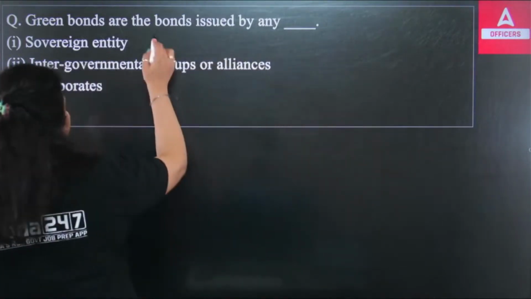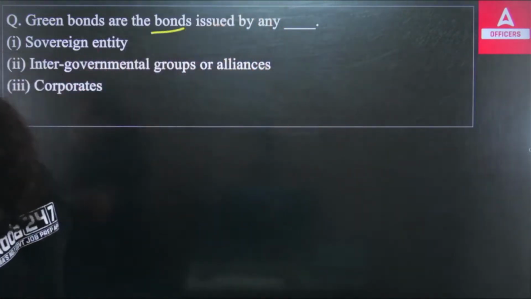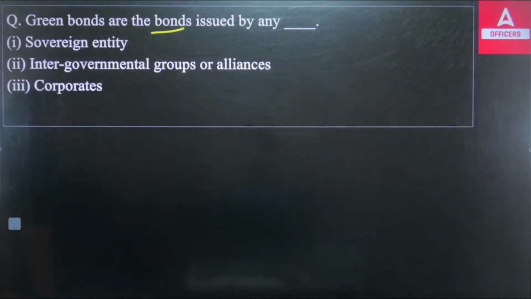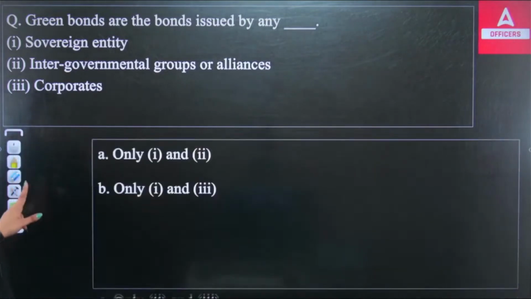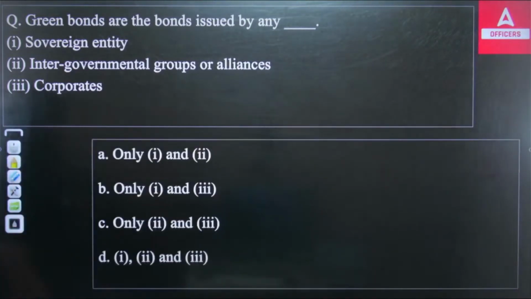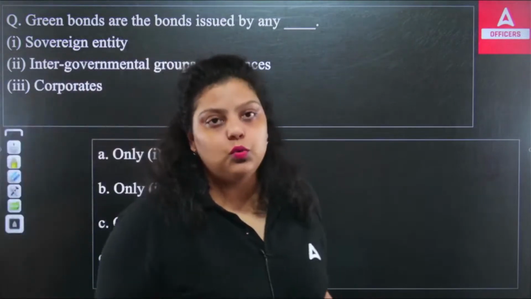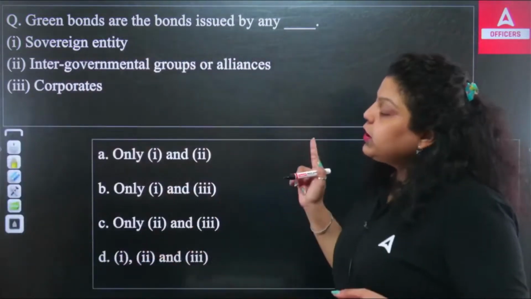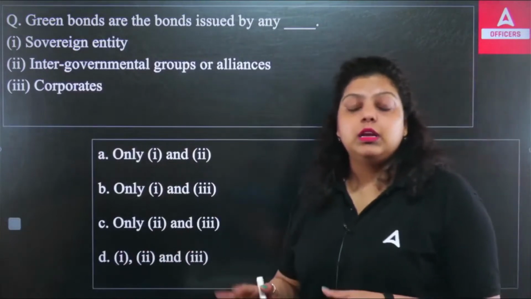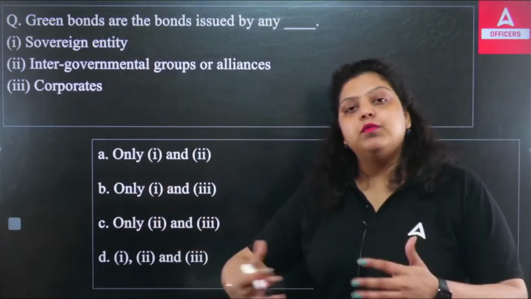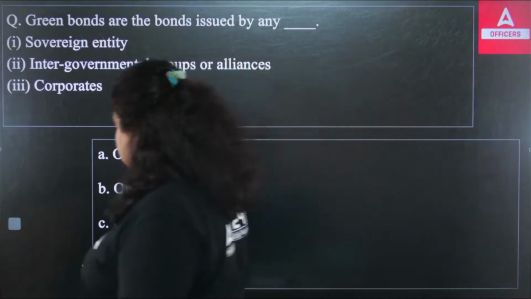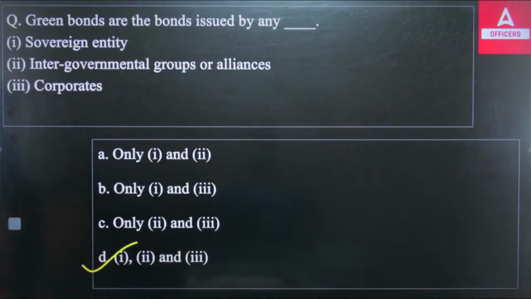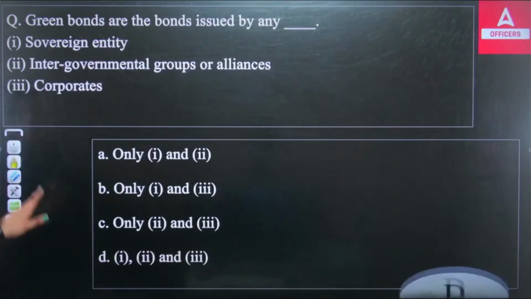Now, green bonds are bonds issued by any dash. It's an entity, intergovernmental groups or alliance, and the next one is corporates. So green bonds are bonds that can be issued by which of the following? These are the options. Green bonds, we know already, are a debt instrument. That means you are taking a loan from the market by issuing this bond. But if you are issuing a green bond specifically, it means you are raising capital for environmental projects. That's why the term green bond is used, and the right answer is D. All can issue green bonds.